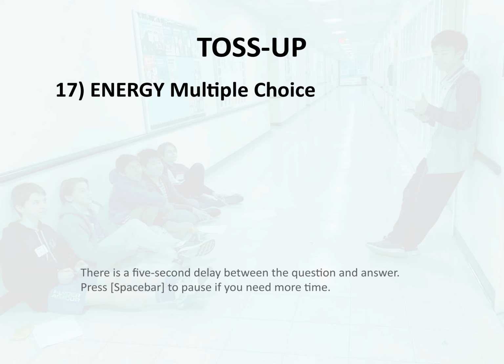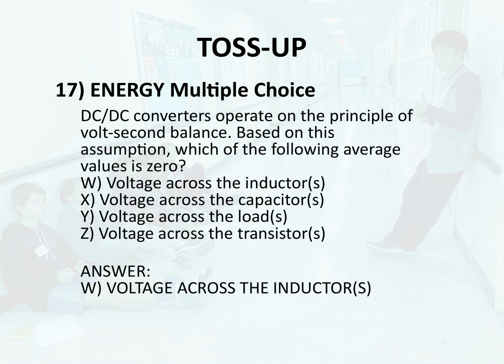Toss-up 17. Energy. Multiple choice. DC to DC converters operate on the principle of volt-second balance. Based on this assumption, which of the following average values is 0? W. Voltage across the inductors. X. Voltage across the capacitors. Y. Voltage across the loads. Z. Voltage across the transistors. Answer. W. Voltage across the inductors.